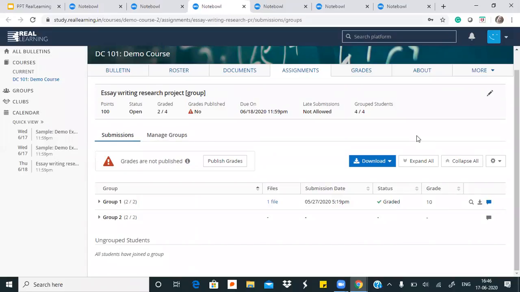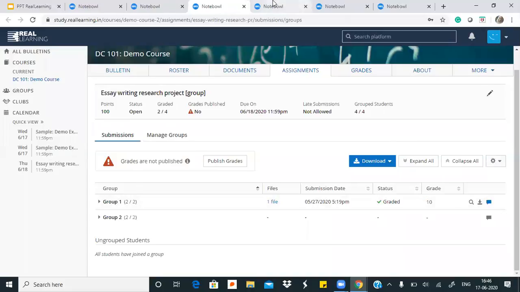If teachers want to download the student files, suppose बहुत सारे students ने बहुत सारी files भेजी हैं, Word documents हैं, and there are images and videos as well, and teachers just want to create a repository of all of these things. उनके real learning platform पे तो ये सारी चीजें रहेंगी ही, but they can also download these things from the platform to their local system. They can again import grades for this as well, so they are able to do that.